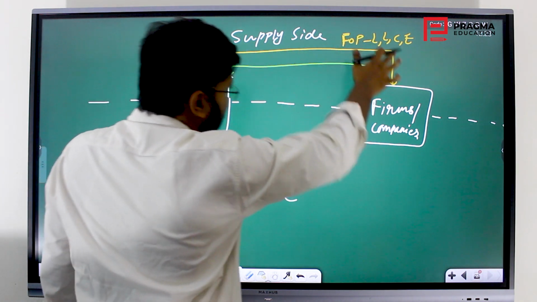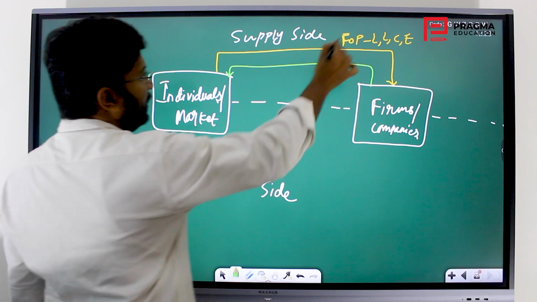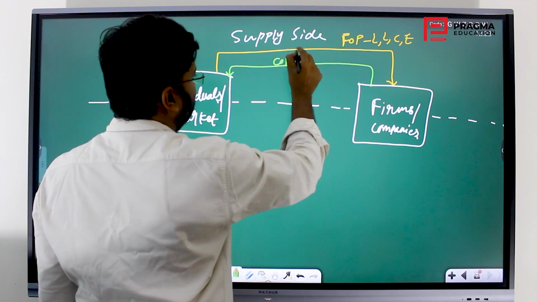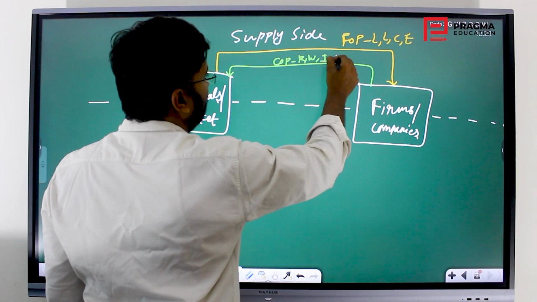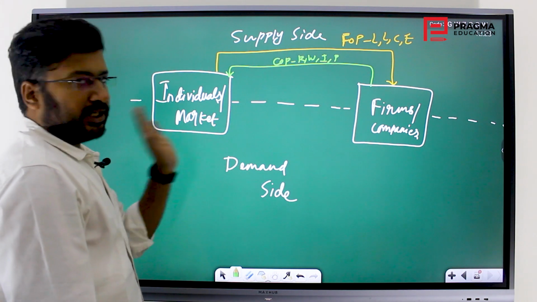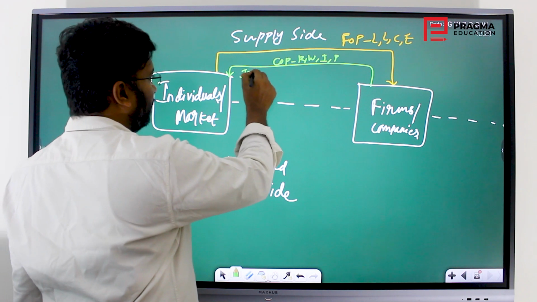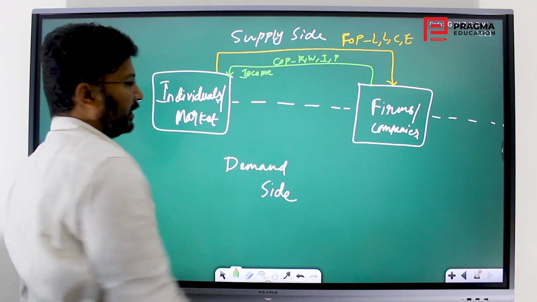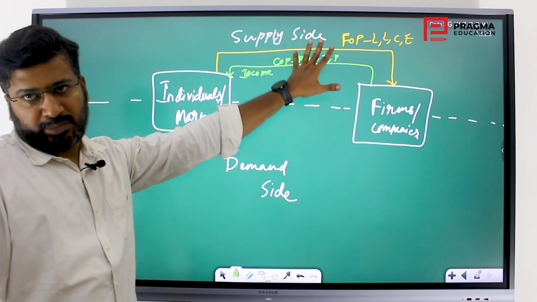For investing in these factors of production, there is a cost that is incurred. That is nothing but the cost of production. What are those? Rent, wage, interest and profit or loss. So this is the cost of production incurred by the investor, but it is nothing but income to the market or individuals. This is on the supply side.